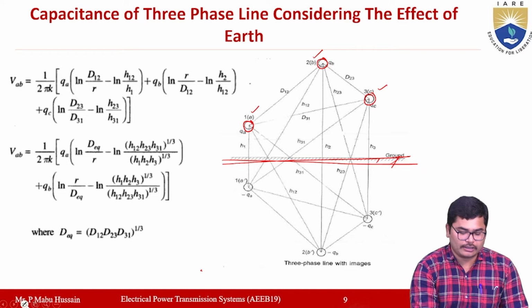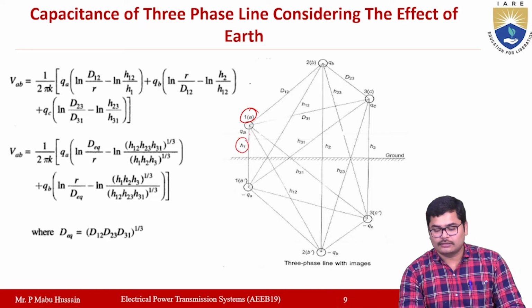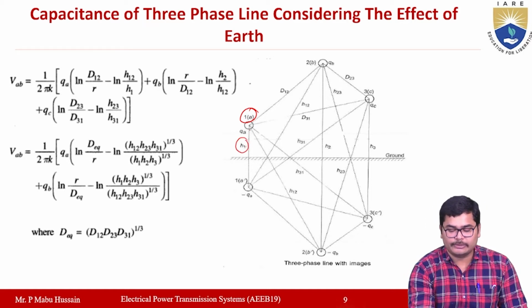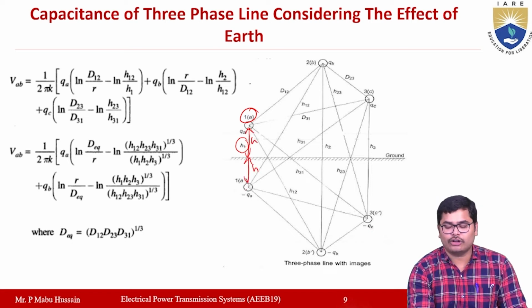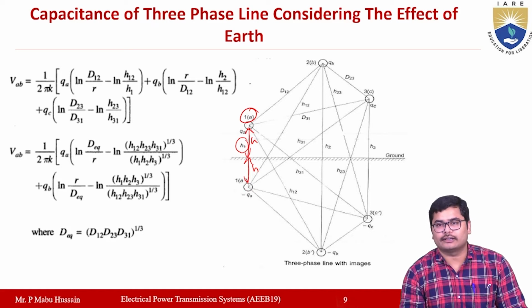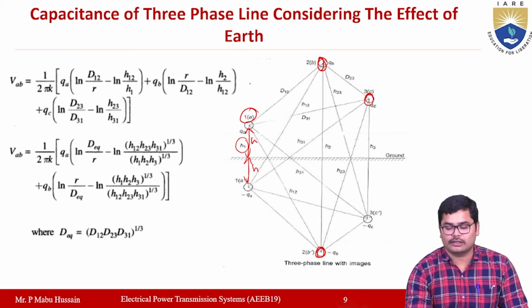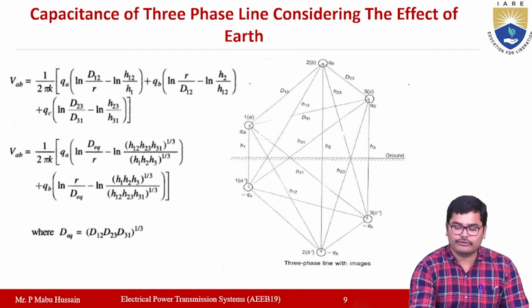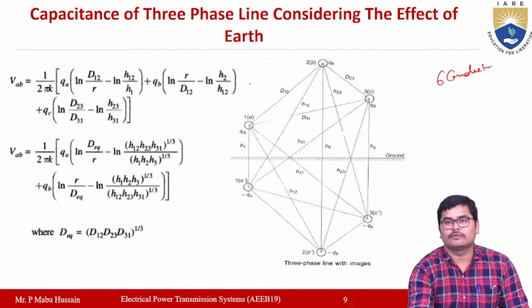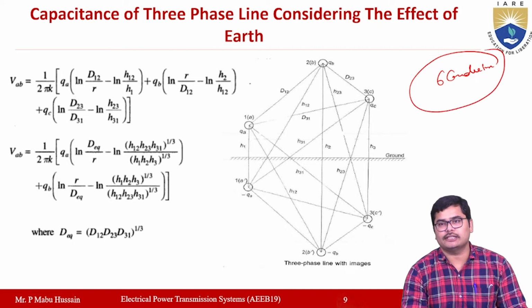Suppose you take the conductor 1A here. This 1A is at some distance h above the earth. Below the earth, at the same distance, you have to take another conductor, which is called the image conductor. Like that, for this conductor also you have one image conductor, and the third conductor will also have one image conductor. Now here you have a total of 6 conductors. By considering all the 6 conductors, you have to calculate the capacitance.